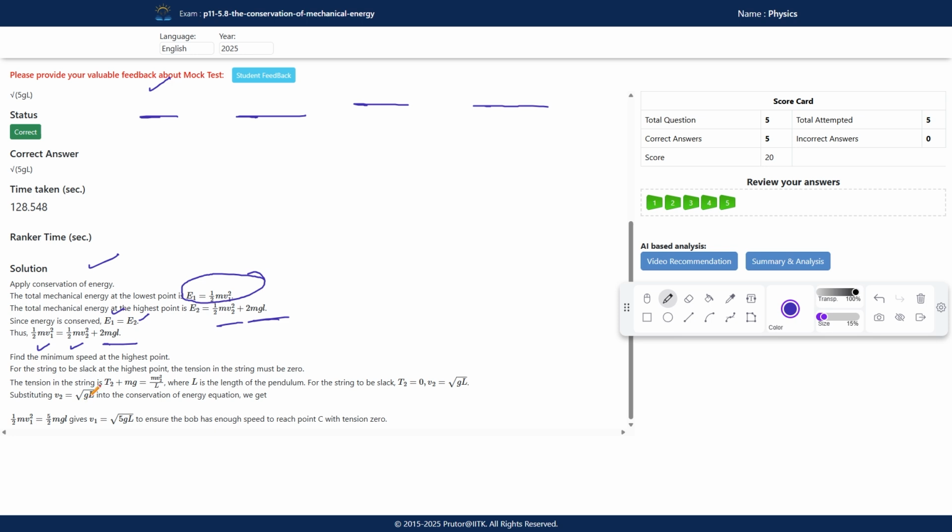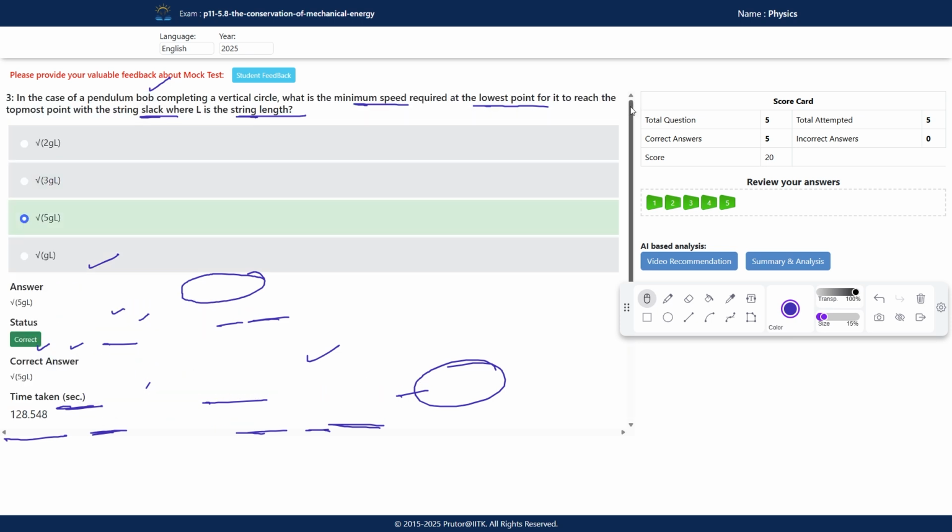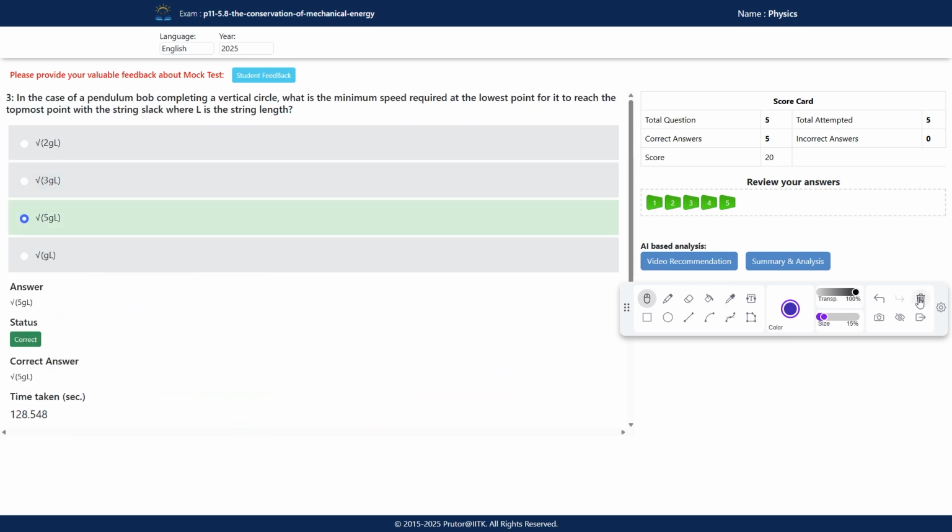So for the string to be slack at the highest point, tension must be 0. So T2 plus mg is equal to mv2 square by L, where L is the length of the pendulum. So T2 is 0, so v2 is equal to under root gL. Putting v2 equal to under root gL into the conservation of energy equation, we get v1 is equal to under root 5gL, to ensure the bob has enough speed to reach point C with tension 0. This is already solved in the lecture. Clear?